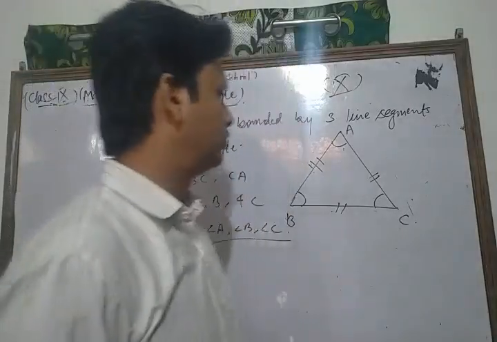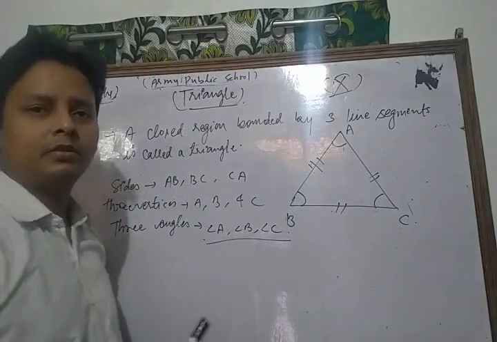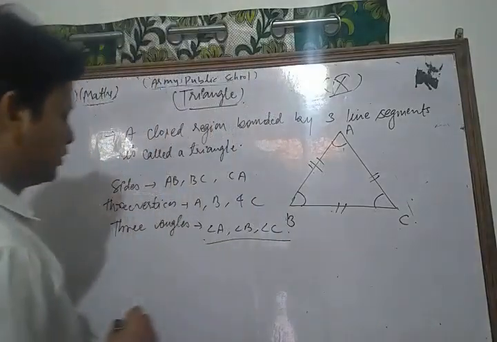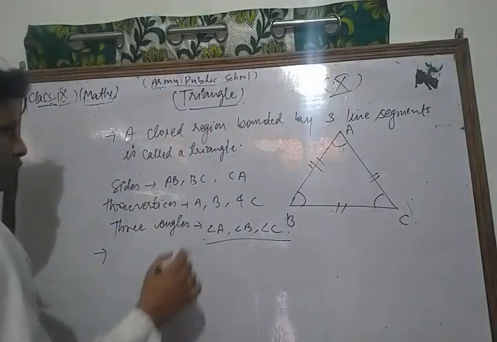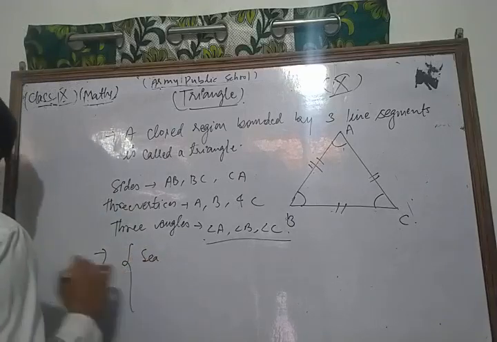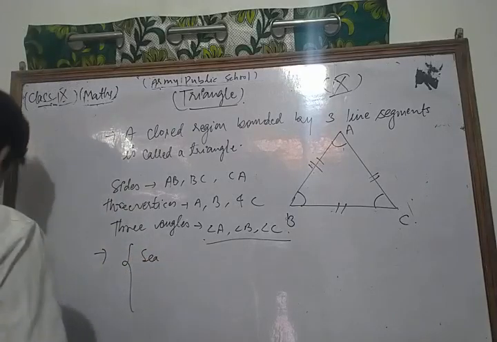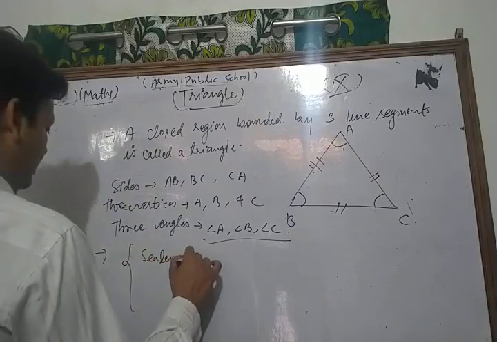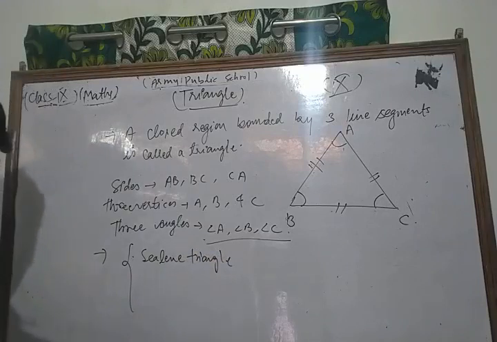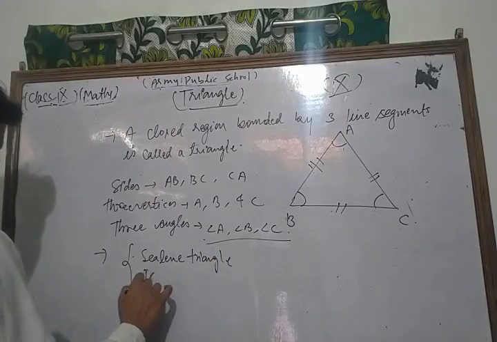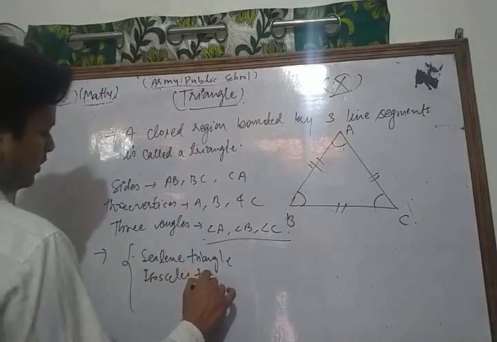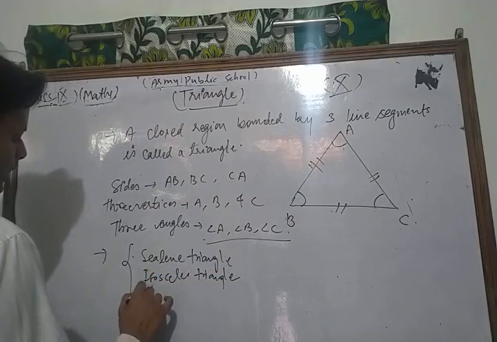One of the most important properties is related to the types of triangles, and you know that there are some important types of triangle very well. First, the different types of triangle on the basis of its sides: scalene triangle, isosceles triangle, and equilateral triangle.